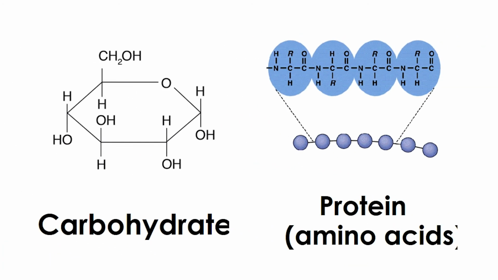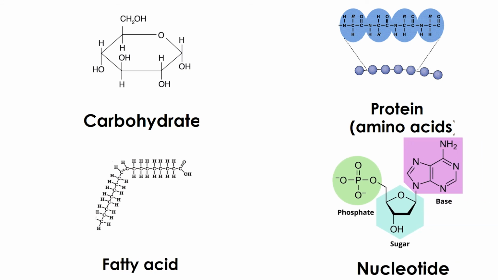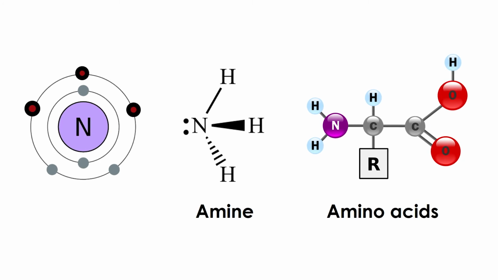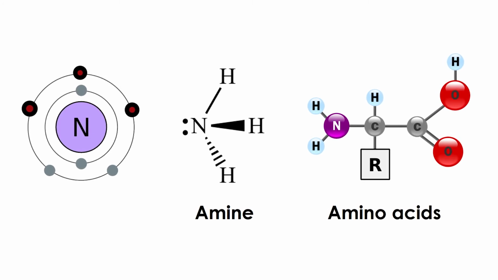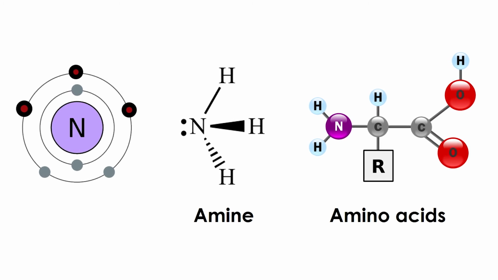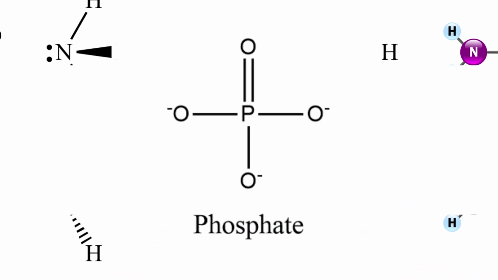In living things, the main organic compounds are carbohydrates, proteins, fatty acid and nucleotides. Nitrogen can make 3 bonds with its electrons. When nitrogen bonds to hydrogen, it forms an amine. Amines also give their name to amino acids, which are the building blocks of proteins, the stars of biochemistry.